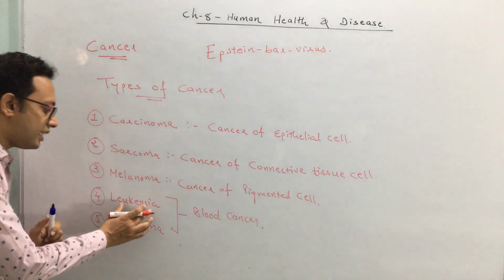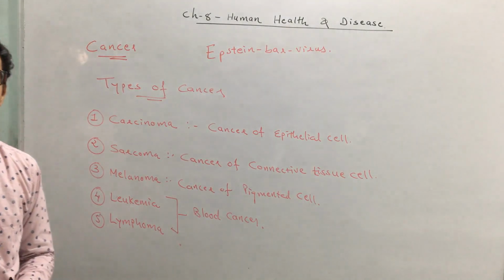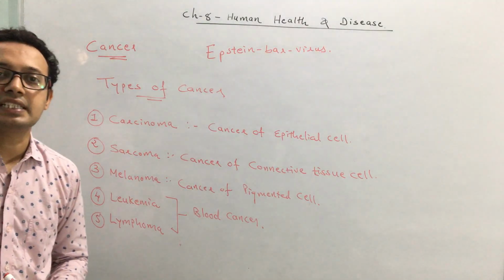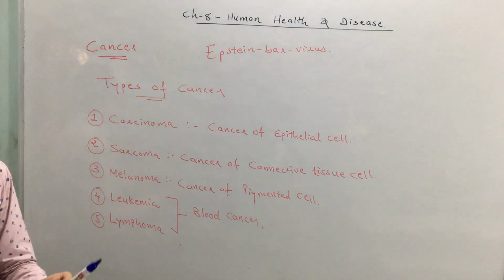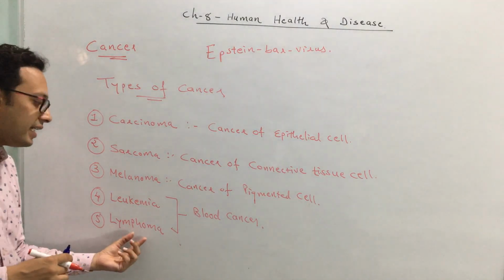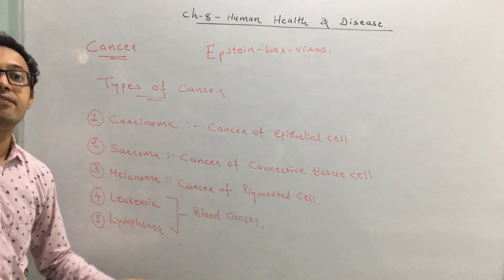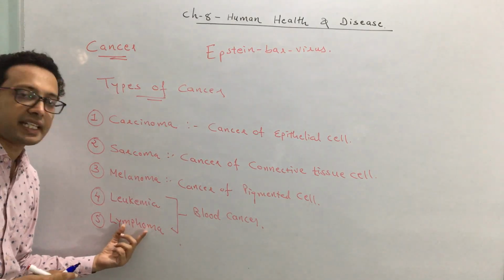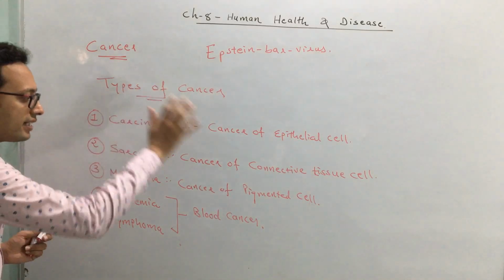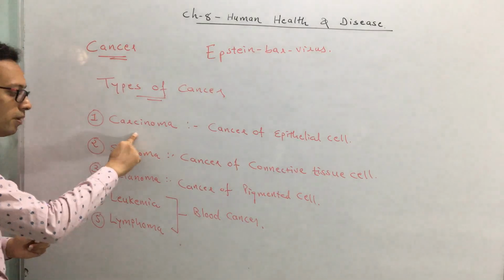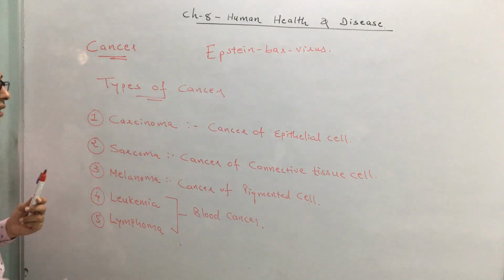But what's the difference? In leukemia, the WBCs get affected, where the number of WBCs increases to more than 1 lakh per cubic millimeter, instead of 4 to 10,000 per cubic millimeter. And lymphoma is also a blood cancer, but here specifically lymphocytes get affected, means it's a cancer of lymphocytes.